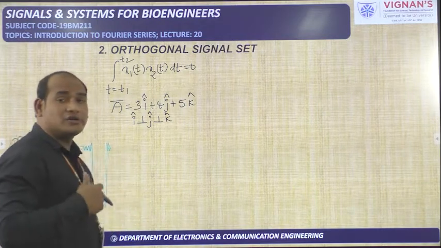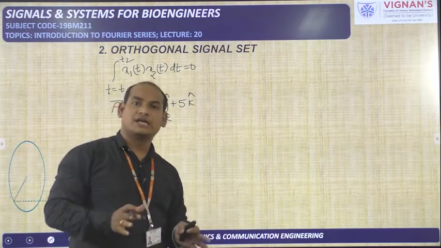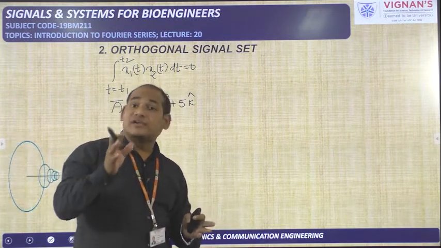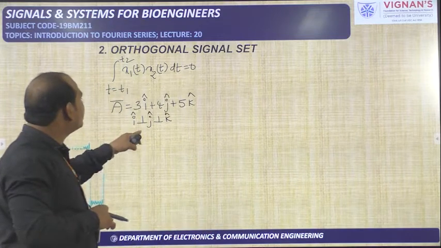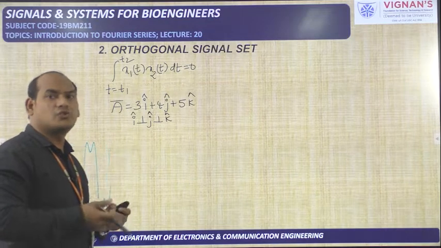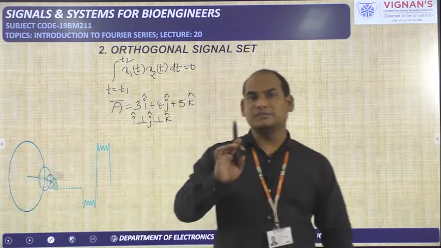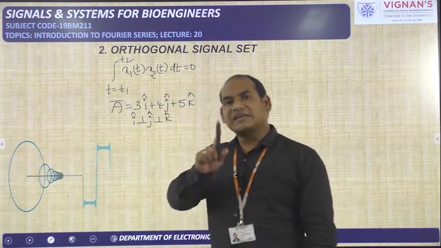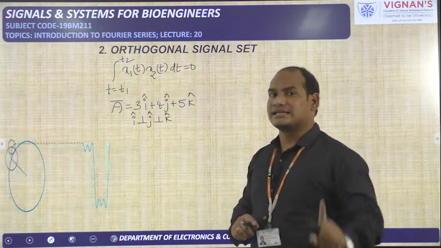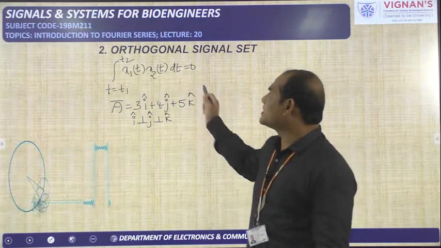Like that, in signals we are going to search for the complete orthogonal set. If we can identify a complete orthogonal set, then we can represent any signal in terms of that particular orthogonal set. The Fourier series is applicable for periodic signals, as I already told in the beginning. So any periodic signal can be represented in terms of the orthogonal signal set. That orthogonal signal set we need to identify now, by using this particular condition.